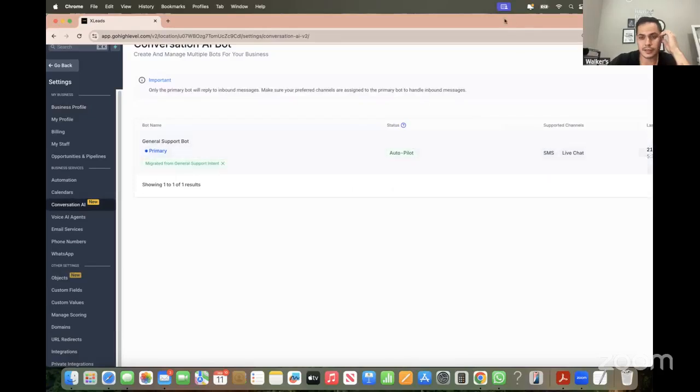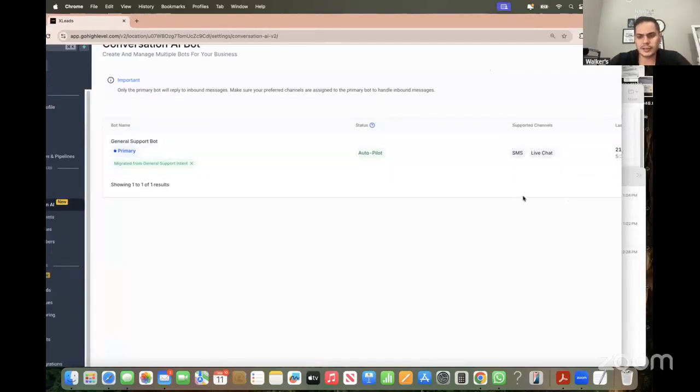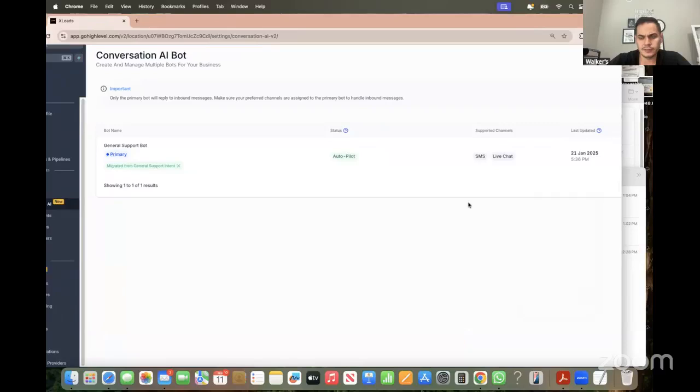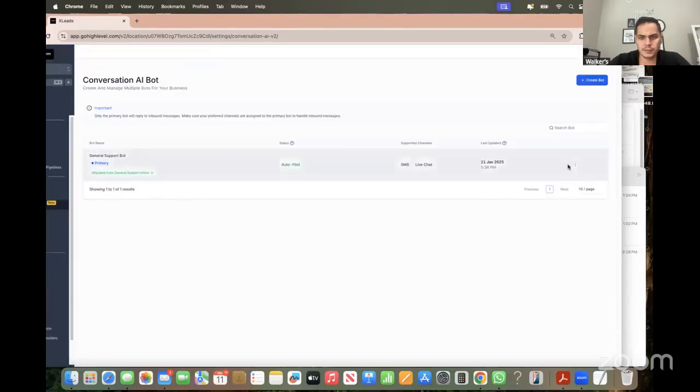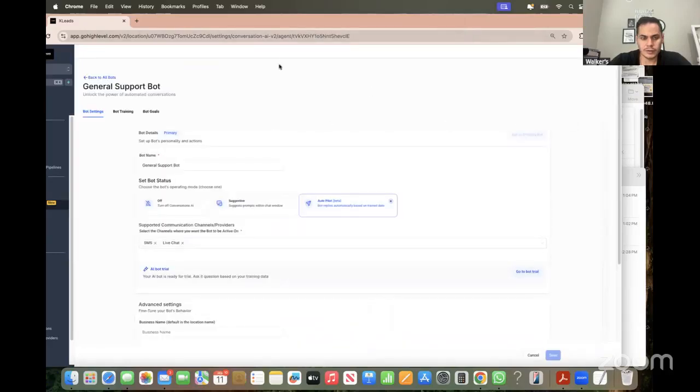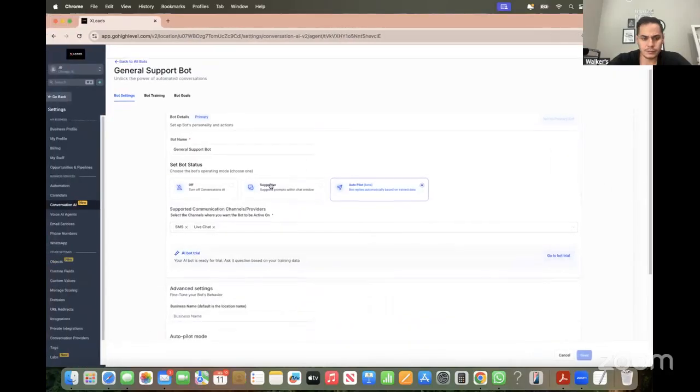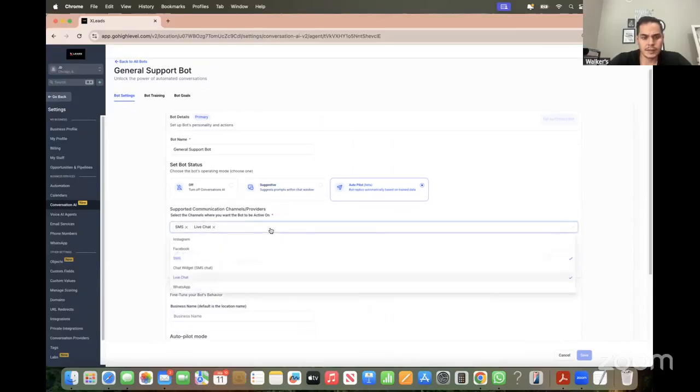You're training the AI to get the seller's name, address, and of course their contact information, and you're training the AI to say the right responses. If you go in here, you create your bot, and then to turn it on, you put it on autopilot.